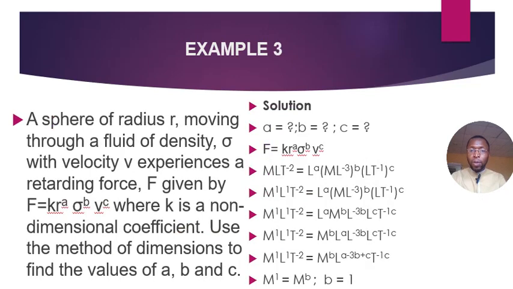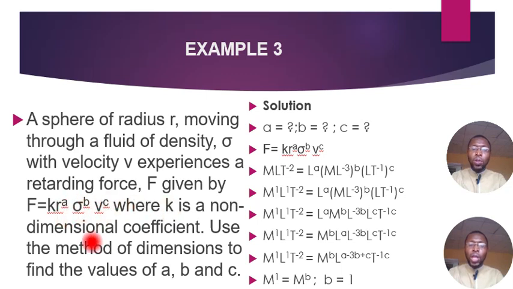Let's start the example on this. Example 3 is kind of a complex question for us, so let's see how it goes. Here it says a sphere of radius r moving through a fluid of density rho with velocity v experiences a retarding force F given by this equation: F equals K r to the power A, rho to the power B, and v to the power C, where K is a non-dimensional coefficient. Use the method of dimensions to find the values of A, B, and C.